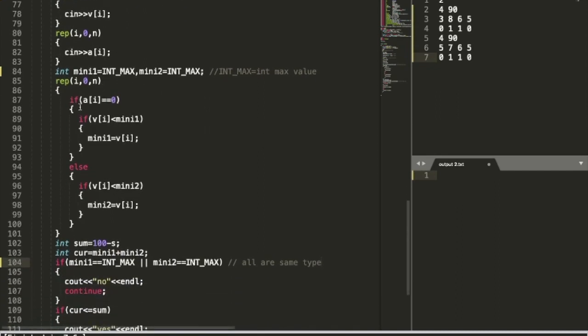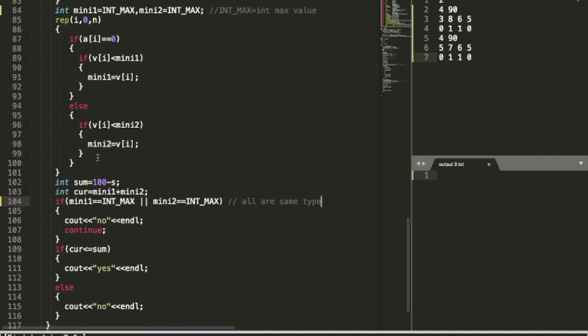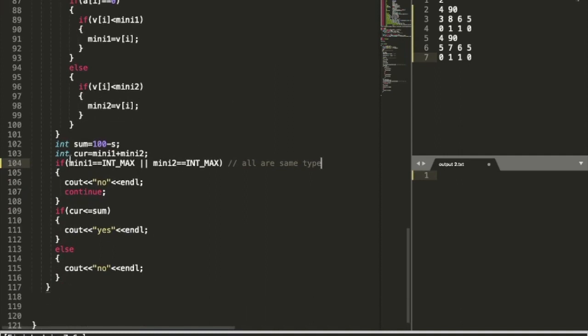So I'll check if the player type is 0, then I'll put the minimum value of v[i] among all a[i] equal to 0 into the mini1 variable, and else if it is of type 1, that is a different type, then I'll select the minimum value and keep it in mini2. So I have calculated the leftover money in a variable as 100 minus s. The money I have to spend is mini1 plus mini2.